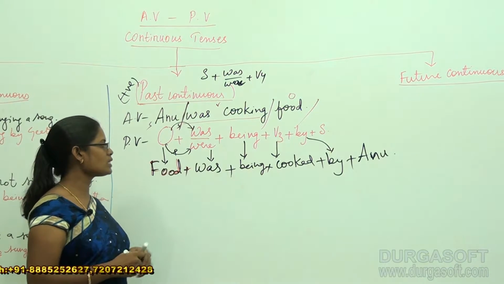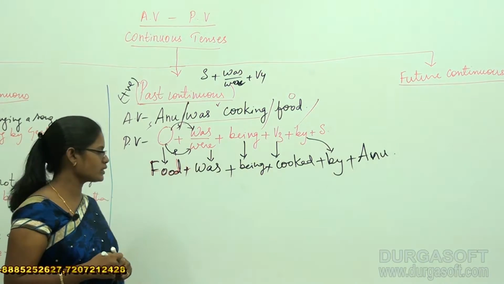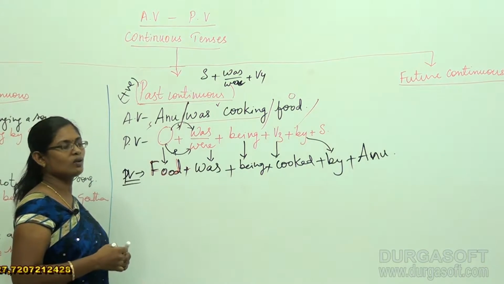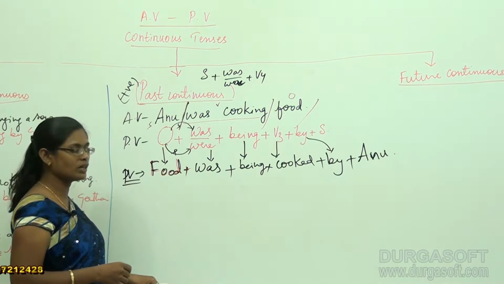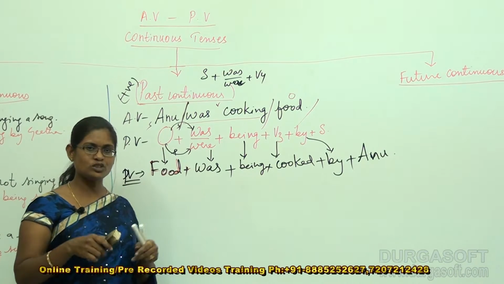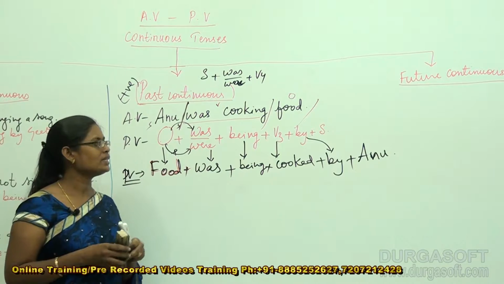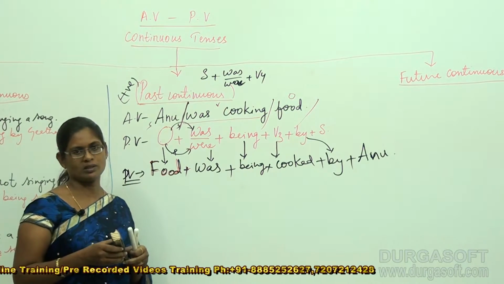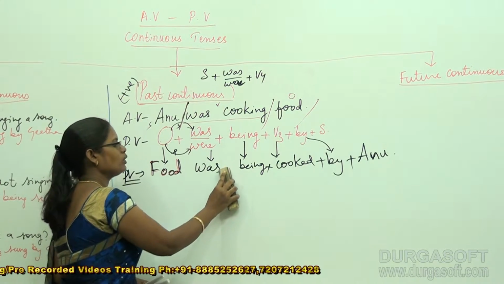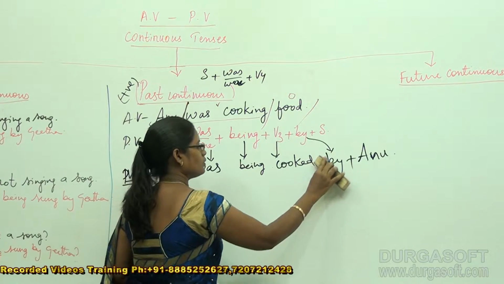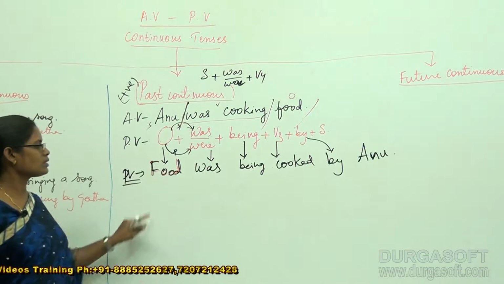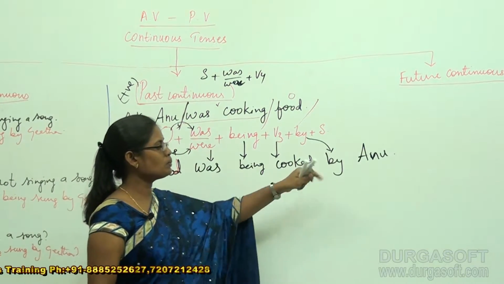This sentence I got according to the passive voice structure, and finally I say that this is my passive voice for the given active voice in the given tense. And what pattern of sentence did I deal with just now? Very good, it is the positive sentence. Now, try to remove all the pluses in between. When you remove the pluses, the structure is quite clear: food was being cooked by Anu.